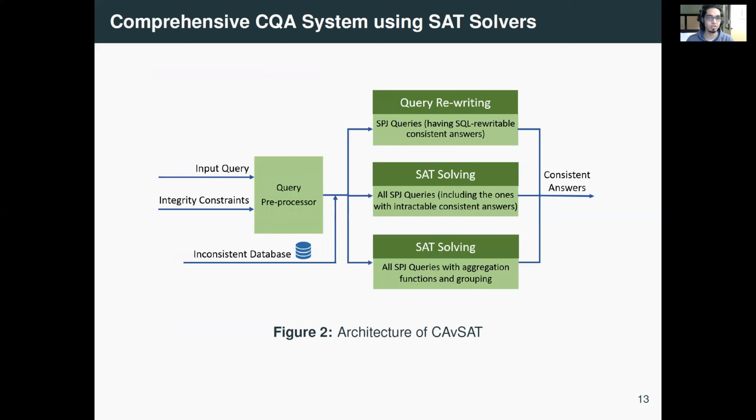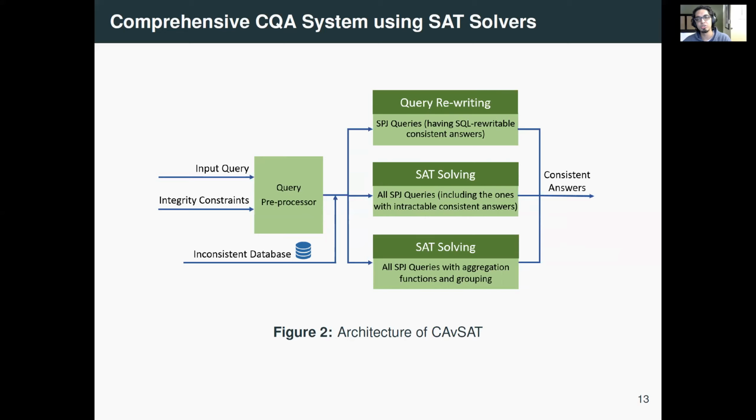This is the architecture of our system. It's a modular system. On the left, you see a query preprocessor module. It takes the input query and the set of integrity constraints and determines the complexity of computing its consistent answers. Based on that, it forwards the query to one of the next modules. If it is SQL rewritable, then it forwards it to the query rewriting module, which rewrites it and then computes the consistent answers within the SQL engine itself.